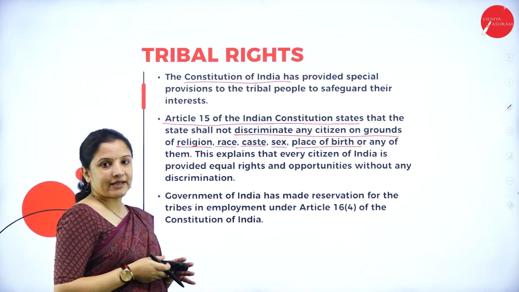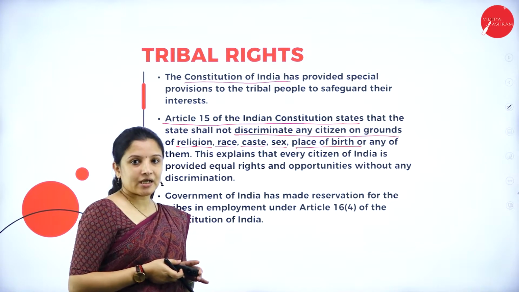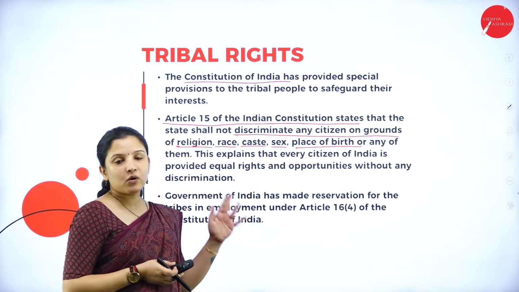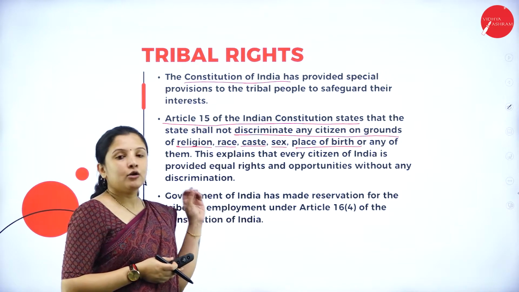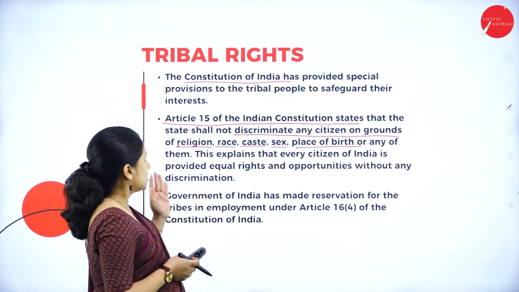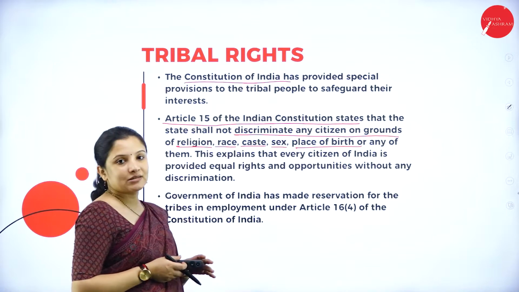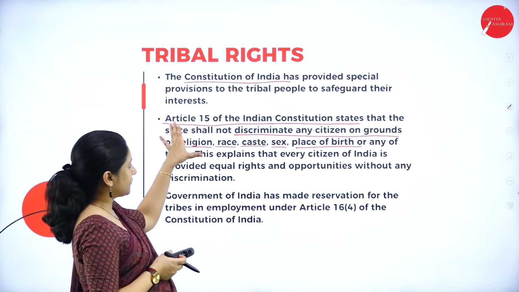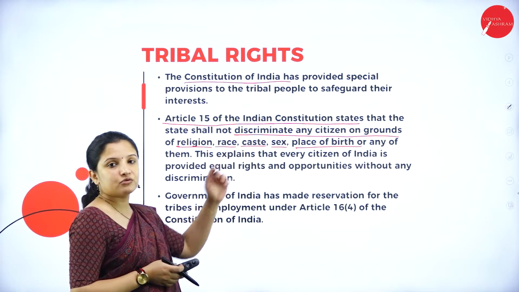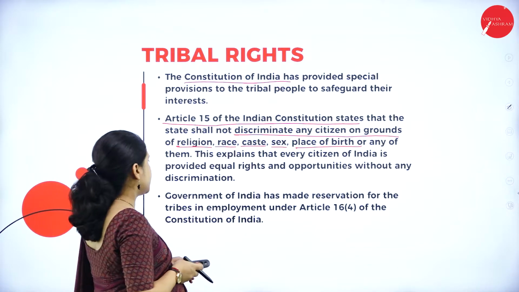So this explains that every citizen in India is treated equally and has to be given equal rights and opportunities, no matter whatever religion, caste or background they belong to. So that is what it states in Article 15. So Article 15 is one of the important articles which frames some rules and regulations for the tribal population.